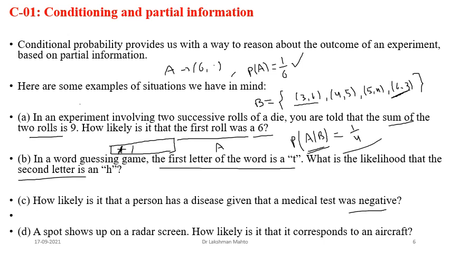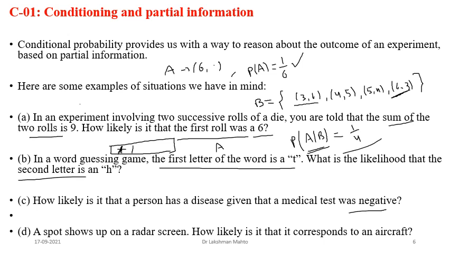The event is that first it is 6, the first coordinate is 6, and the second can be anything else. So without any partial information, we calculate the probability of A, this event, as 1 by 6, using the sample space approach. Now, in this problem, we have one partial information. You are told that the sum of the roll is 9. So this is the partial information.